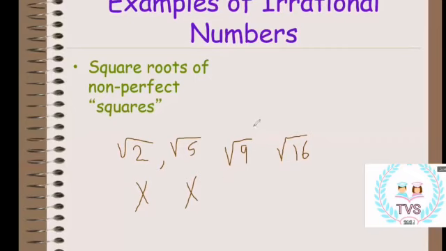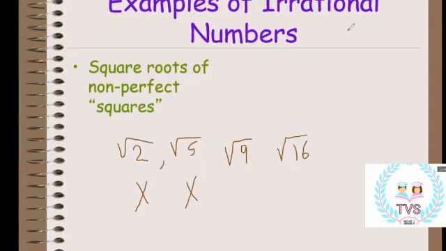Okay, is 9 a perfect square or not? Yes, it's perfect. Excellent, thank you. Why? Because it equals 3 in the end, because 3 times 3 is 9. It's a whole number. So the square root of 9 gives us 3, a whole number. Okay, is 16 a perfect square or non-perfect square?